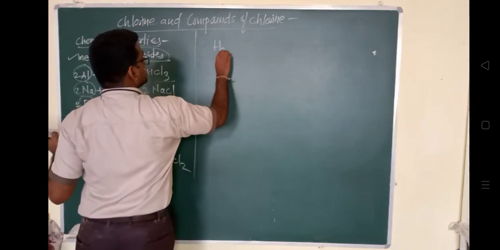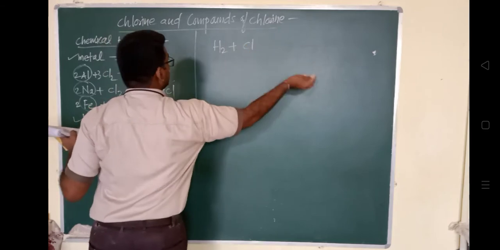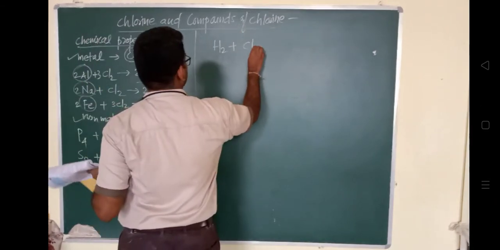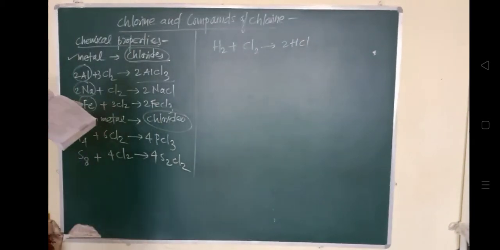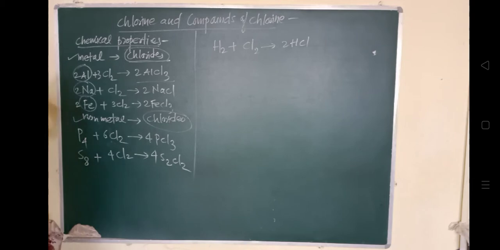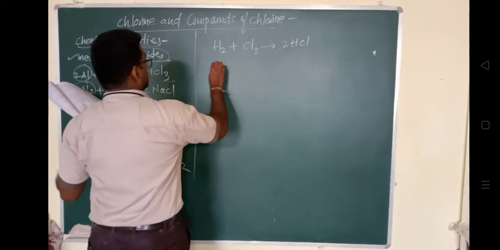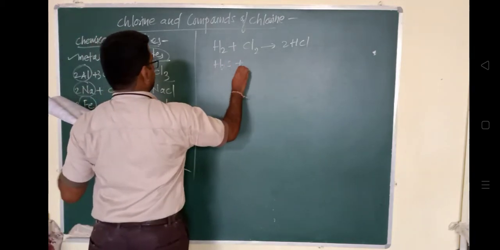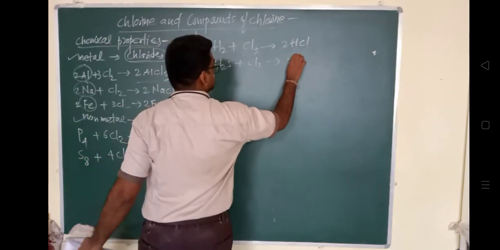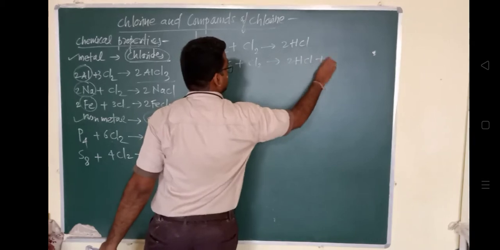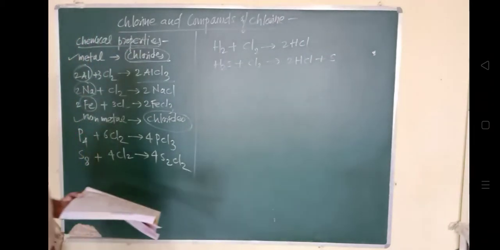H2 plus Cl2 gives 2HCl, hydrochloric acid. Then H2S plus Cl2 also forms HCl and one sulfur atom. So it has an affinity for hydrogen.